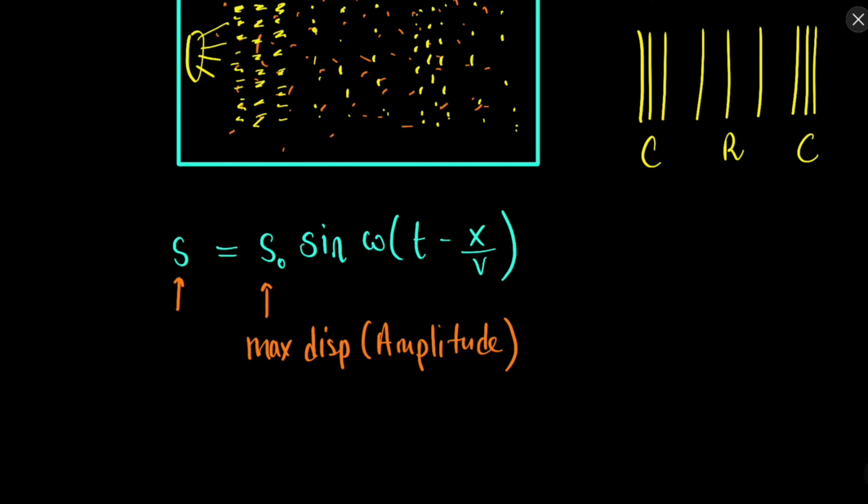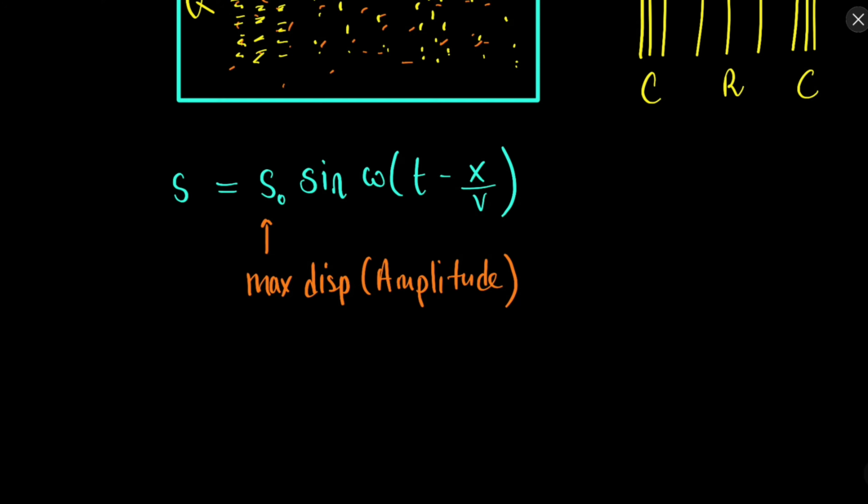S is the displacement at any time t and at any location x, and the sine term tells us about the variation of the wave with time t and with position x. So this is the equation for displacement.